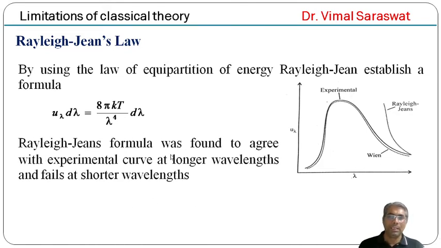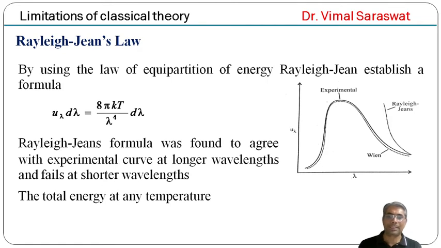Rayleigh-Jeans formula was found to agree with the experimental curve at longer wavelength and fails at shorter wavelength. So this is the curve according to Rayleigh-Jeans law, and this is our experimental curve. It is clear from this figure that the Rayleigh-Jeans curve follows the experimental curve at higher wavelength, and it fails to agree with the experimental curve at shorter wavelength.